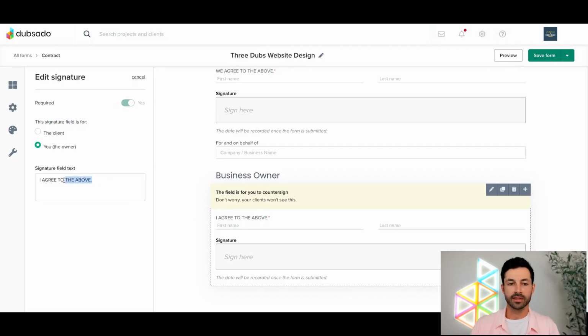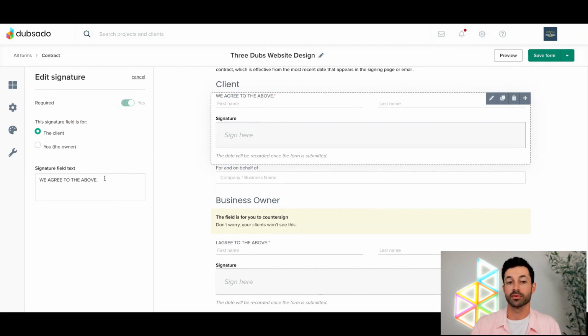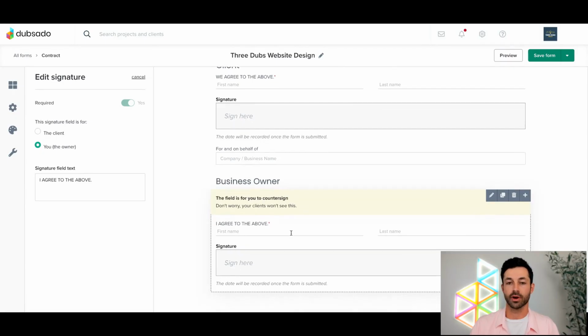Obviously, we can manipulate this signature text right here. We can have this say whatever we want to. Maybe you don't work with businesses. You want to just say, I, totally do that. You can say, I agree to the above. It's up to you whether you want to have it set up for businesses, B2B, or for individuals, but that's the idea there. You do not have to have a countersignature field. Just want to call that out as well.